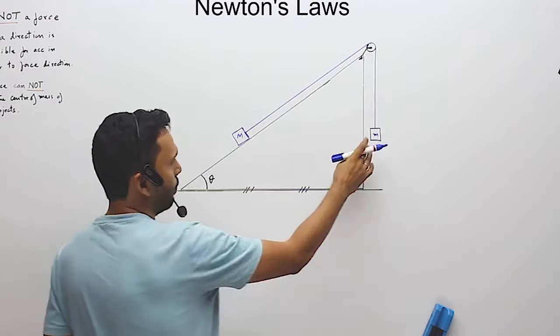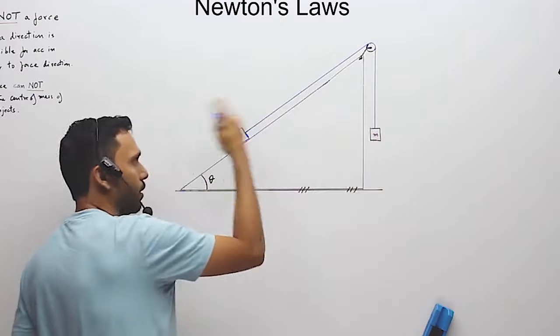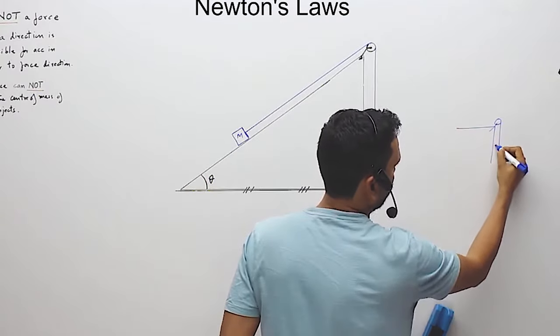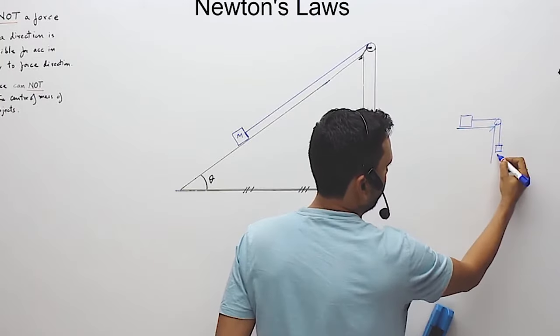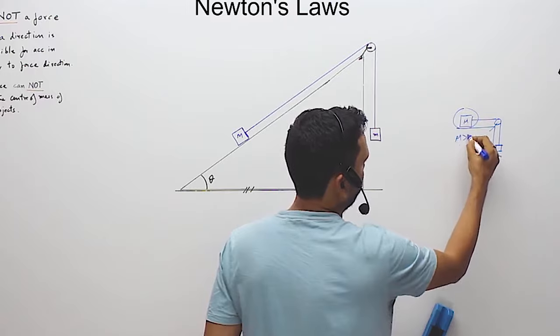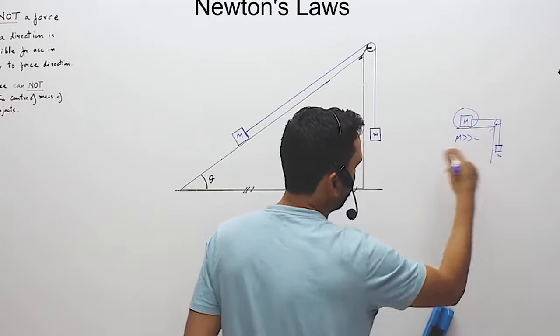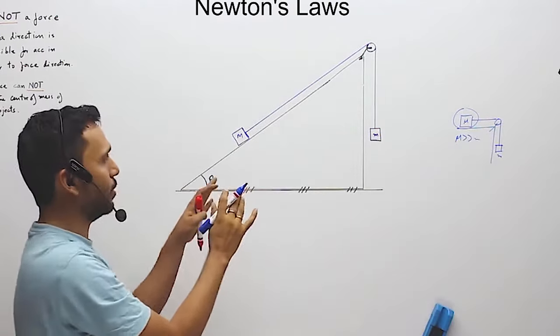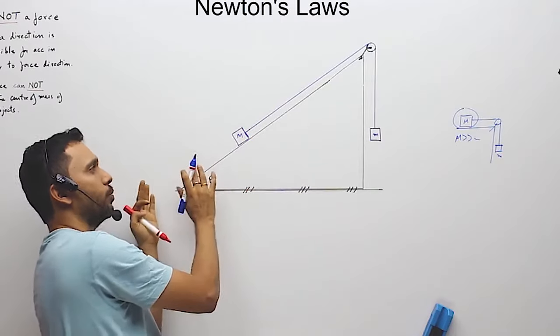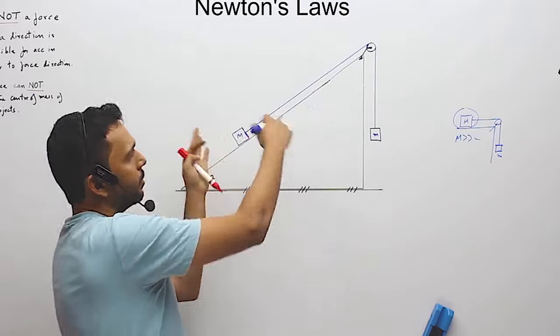Like in this case, a mass is overhanging. It's similar to the case earlier where you had a body like that and a mass was hanging. Here we said that this mass, no matter how big, the body has to move that way. Here it is not the case. We can feel that if this mass is very large, it will go this way. If this mass is not that large, it will go that way.